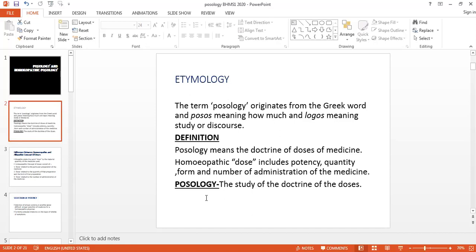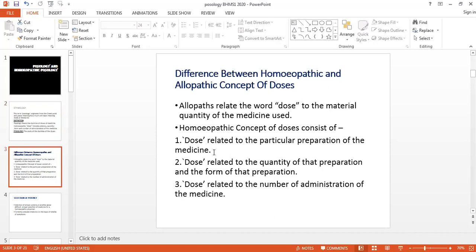So I think it is very clear from this PPT what is posology and what is the homeopathic posology, or what is the homeopathic dose. The study of all these things is nothing but the doctrine of dose, and that doctrine of dose is nothing but the posology. Then we are always comparing our pathy with the allopathy.